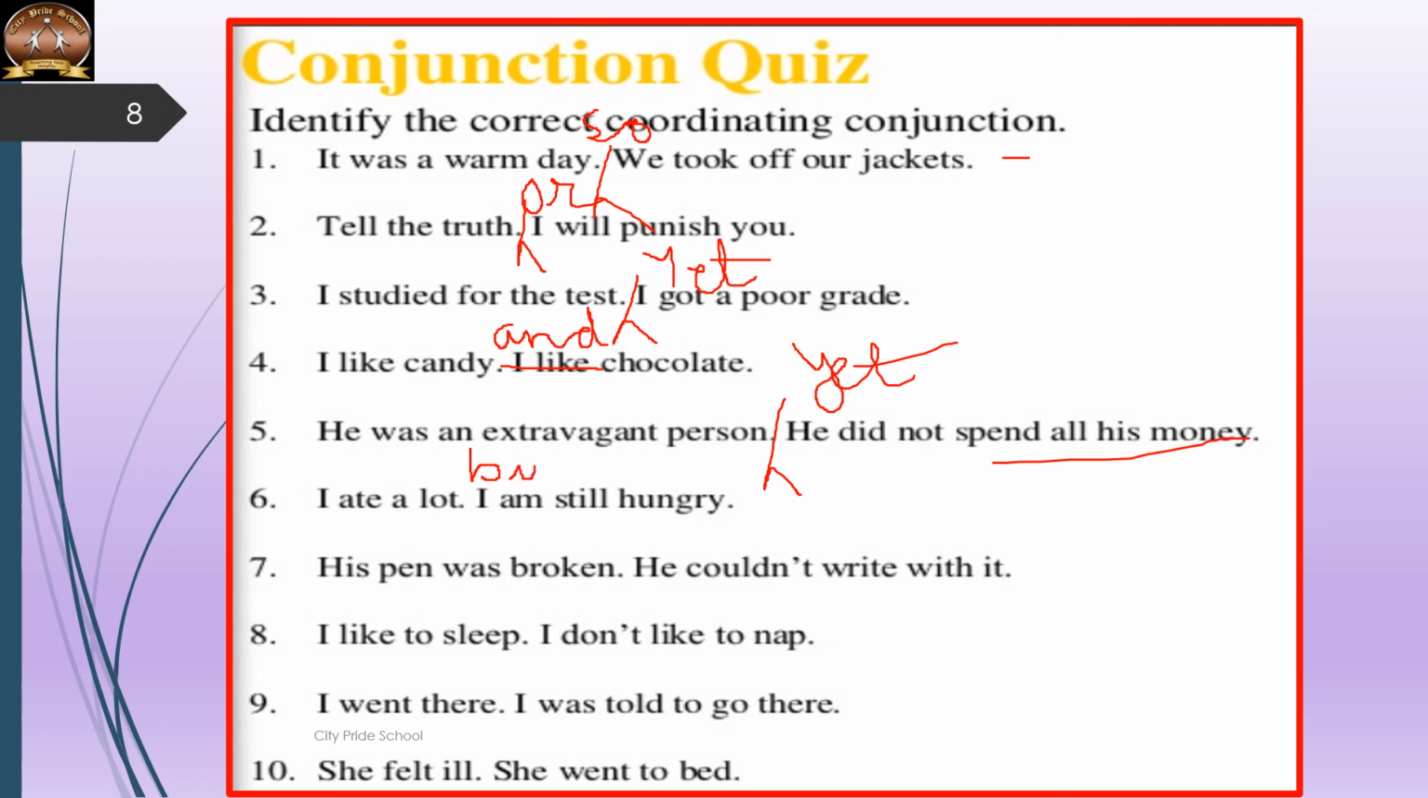I ate a lot, but I am still hungry, or we can also say yet. Both can be used. Yet also can be used. Yet I am still hungry. Number 7, his pen was broken, he couldn't write with it. So his pen was broken, and what was the effect? He could not write. So we will add so here. His pen was broken, so he couldn't write with it.